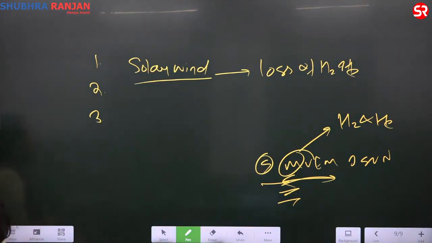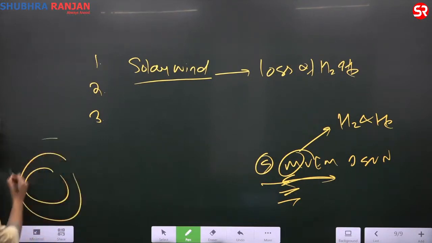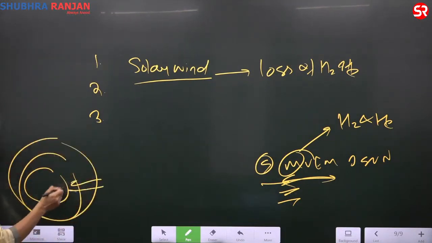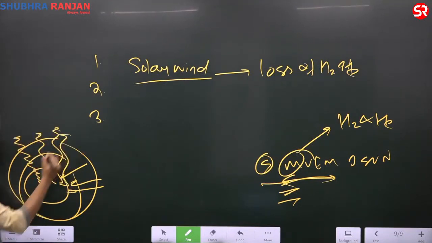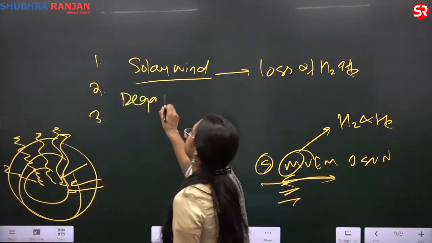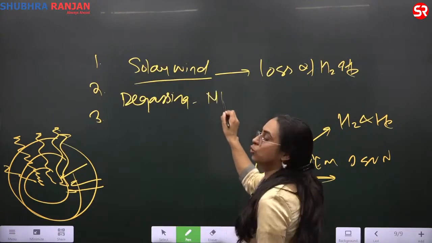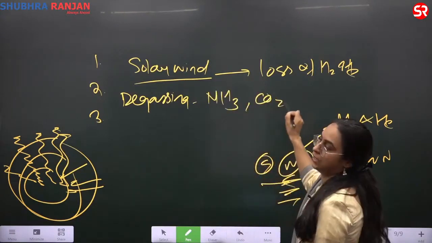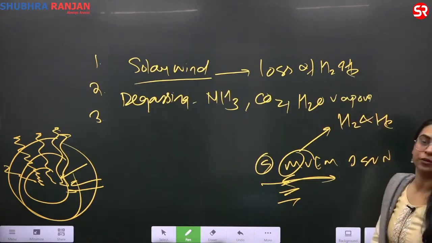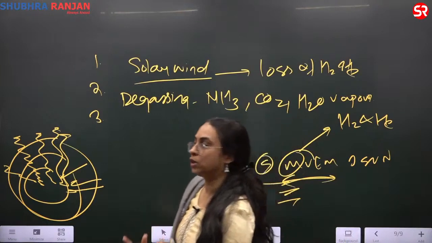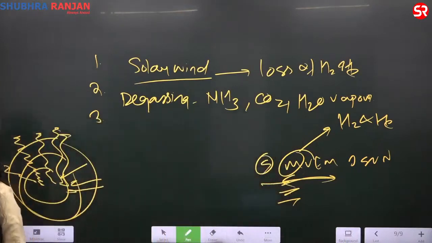The second stage was that the Earth was cooling and contracting. The nebula was cooling and contracting. When the nebula was cooling and contracting, this led to degassing. The gases from the interior came out. The major gases that came out were ammonia, carbon dioxide, and water vapor. So ammonia, carbon dioxide, water vapor is coming. This is the degassing stage.